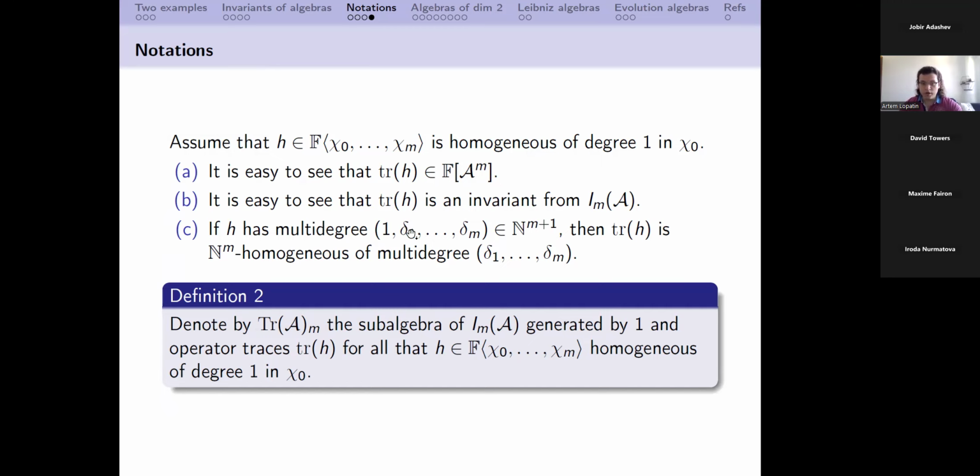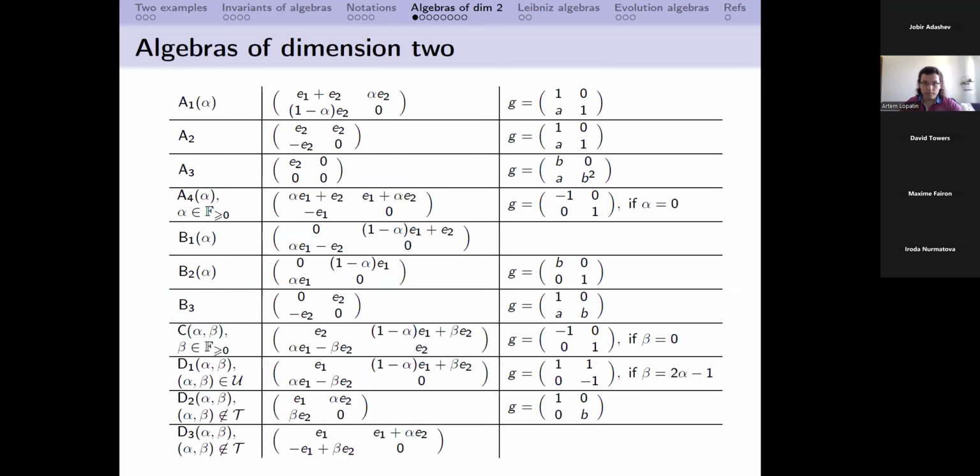And about multi-degree. If H has this multi-degree, I would like to repeat that the degree with respect to the first coordinate is always 1, then the trace of H has multi-degree like this. As I said, when we consider multi-degree, we don't pay attention to x0. And so now we can define this algebra, which is generated by all operator traces, and together with 1, of course. And so now we have an explicit formulation of the API equality.